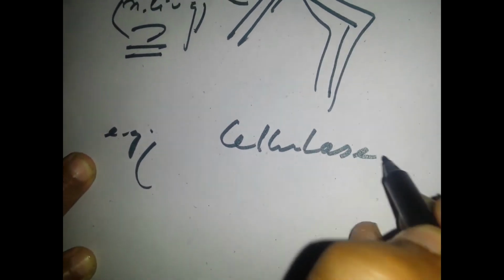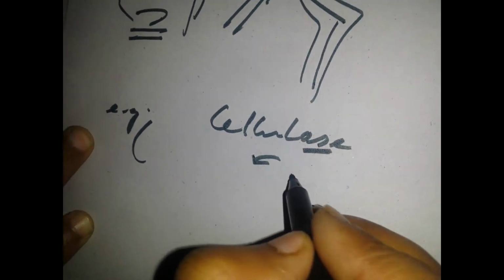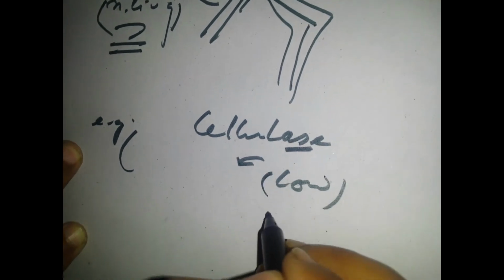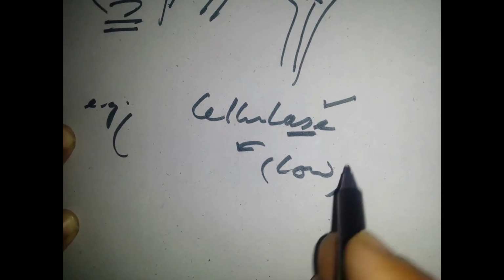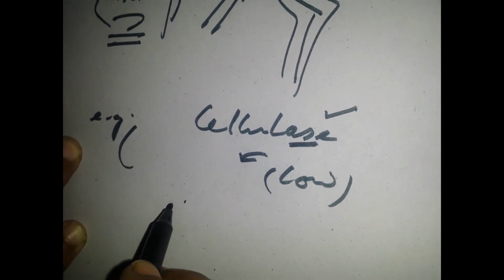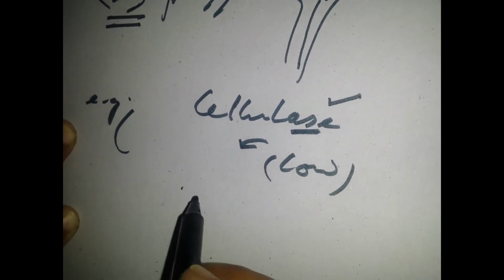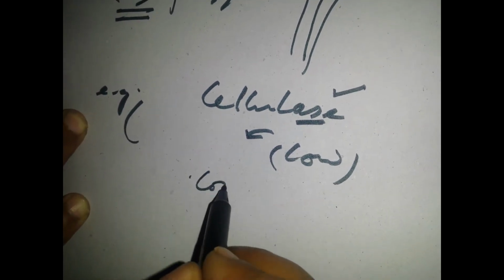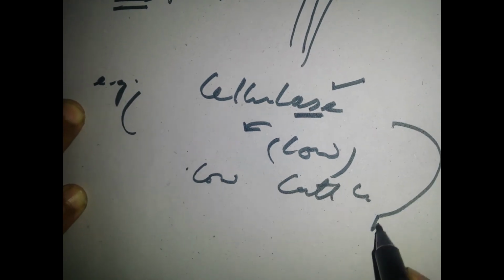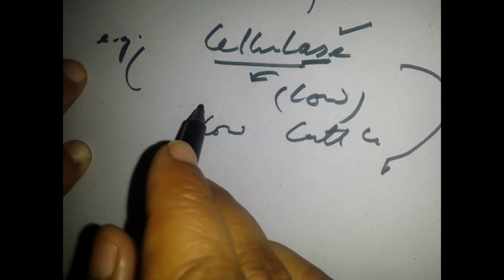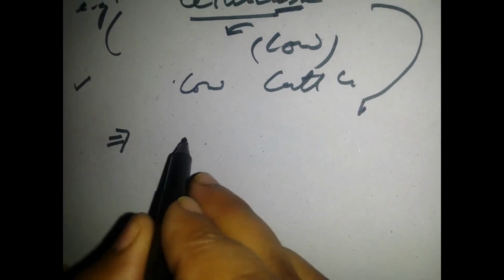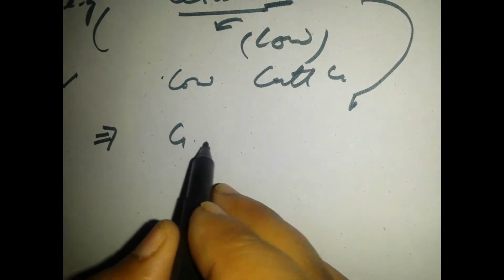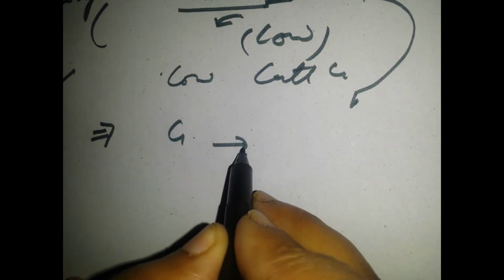That is cellulase. Cows digest what they eat because their gut has the enzyme, but we don't have such an enzyme to work on it. That's why we can't digest those things. Cows and buffalo have that tendency because their gut has the enzyme which can digest it. So in a nutshell, glucose has a very, very important role, because if you have no glucose in your body, energy will be a problem.